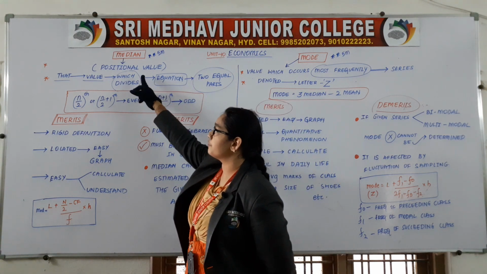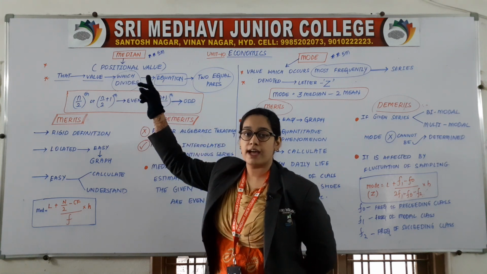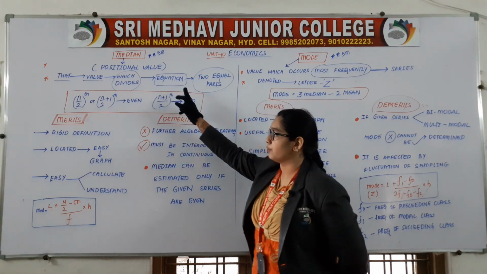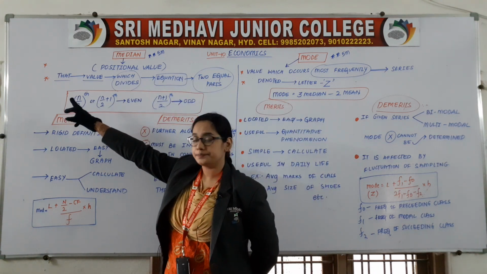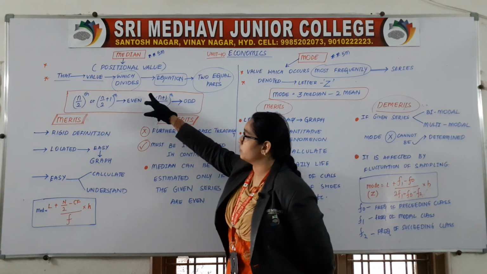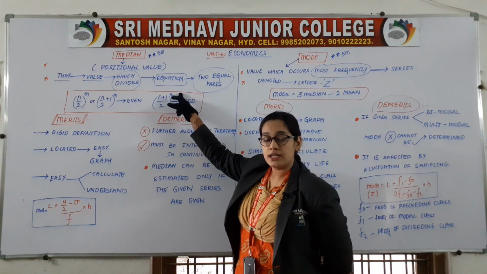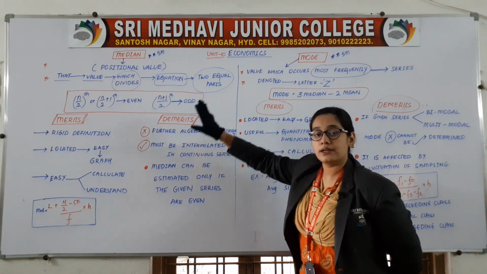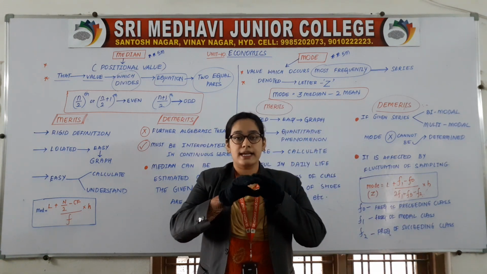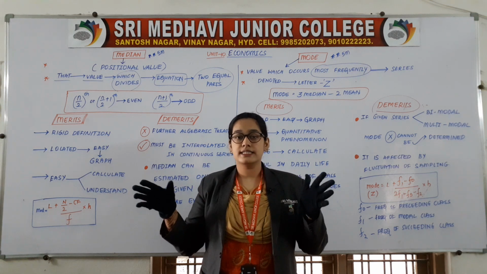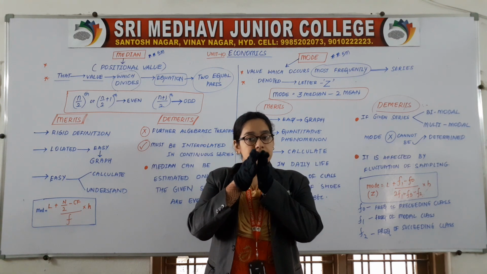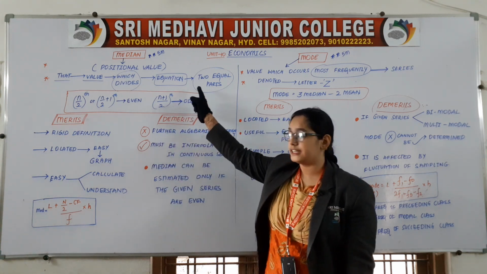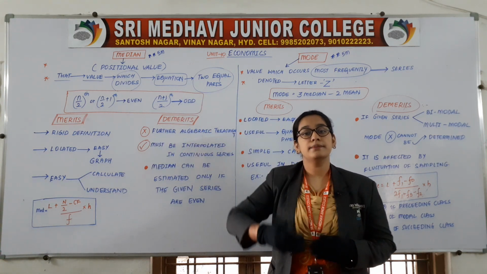Median is generally referred as positional value, or you can also say that the value which divides the equation into two equal parts. For example, there is a given number of series and we are dividing that series into two equal parts, then you can call it as median. So, how to calculate the median?